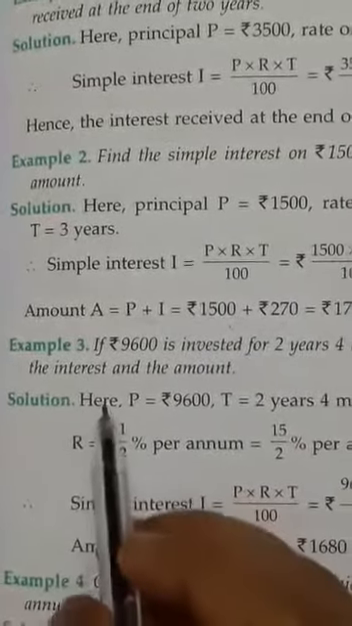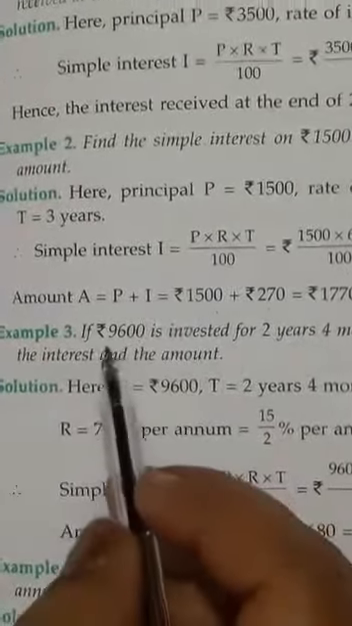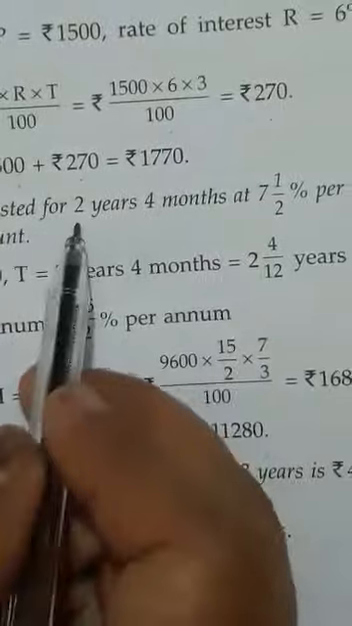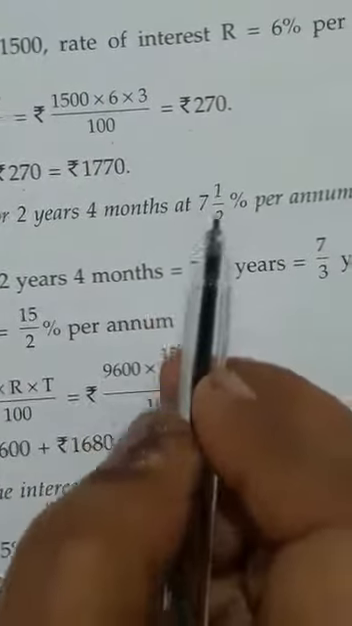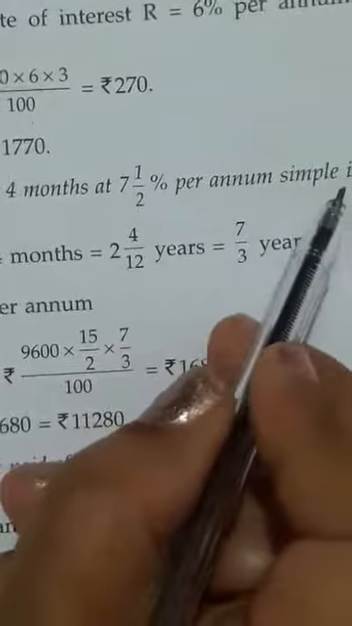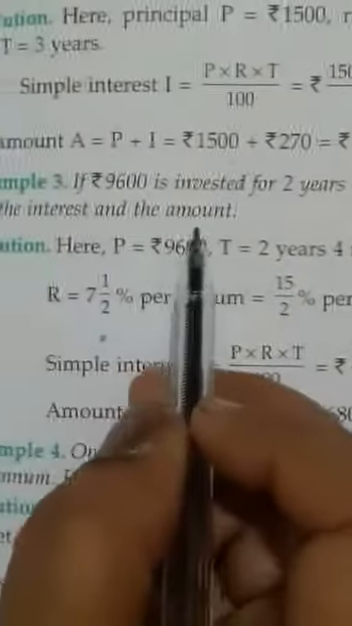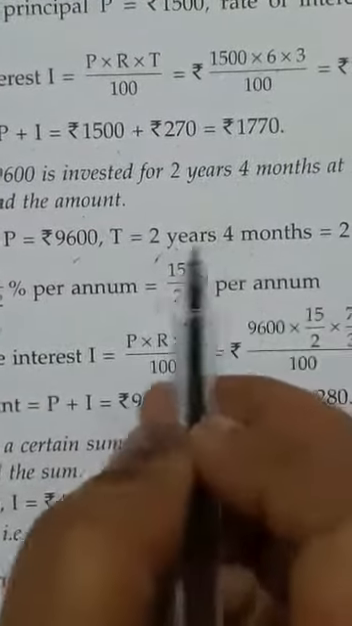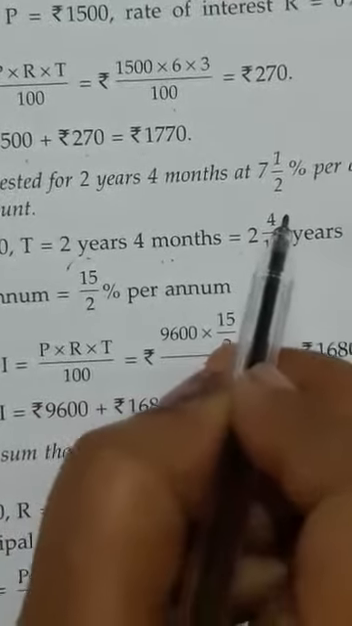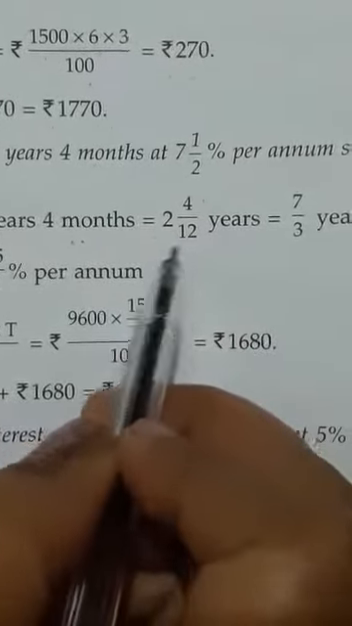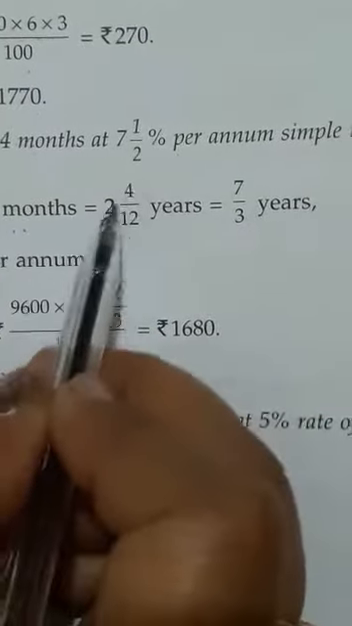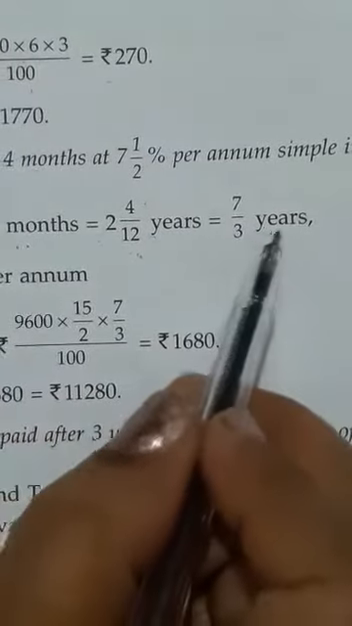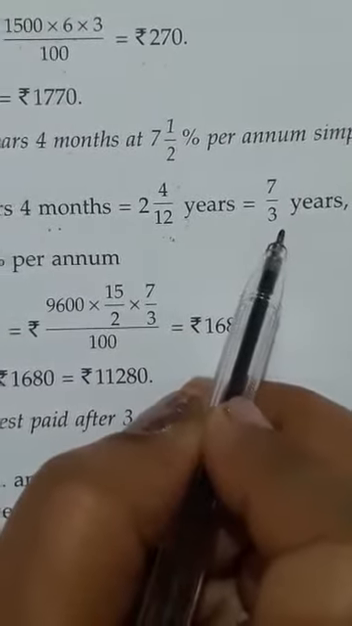Example number 3, children, when you have to find out again the interest and amount. If rupees 9600 is invested for 2 years 4 months at 7 and 1 upon 2% per annum simple interest, you have to find out the interest and the amount. So here the principal is 9600 and the time is 2 years 4 months. You will convert it into years: you will divide 4 by 12, so it will become 2 whole number 4 upon 12. Then 4 into 1, 4 into 3, so it will be 2 whole number 1 upon 3. That will be 7 upon 3 years. So the time is 7 upon 3 years.